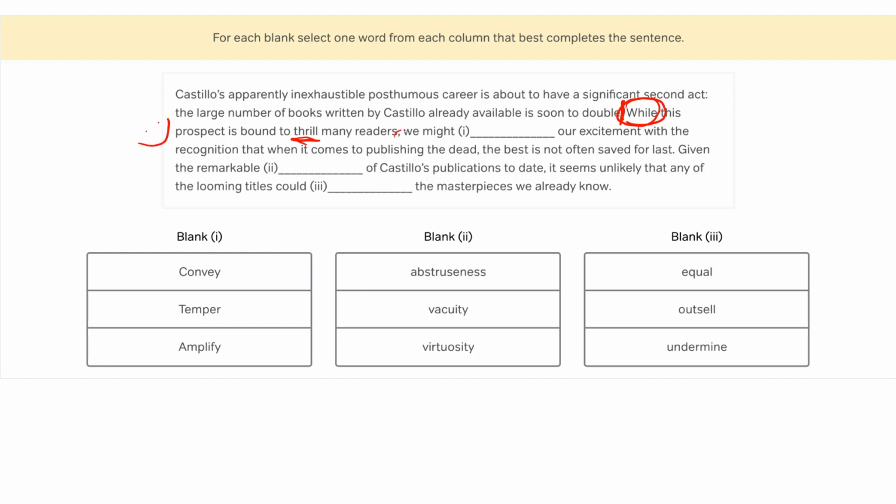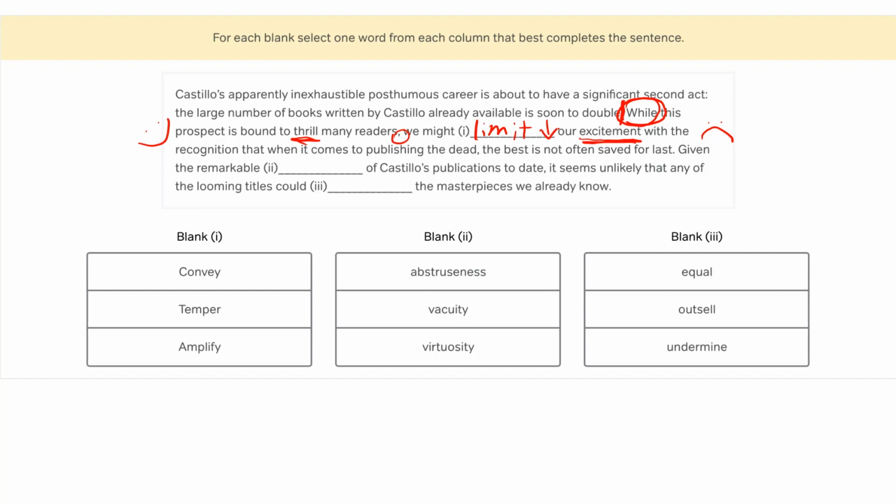But then we get this comma right here, which says, okay, time for the switch. So we can now predict or guess that the second part of the sentence is going to be maybe a little bit less positive. We might blank our excitement. Okay, so in the first part of the sentence, we were thrilled, right? Really excited. And now we are doing something to our excitement that is going to be the opposite of thrilling. So maybe we want to limit our excitement or control our excitement. In some way, reduce our excitement.